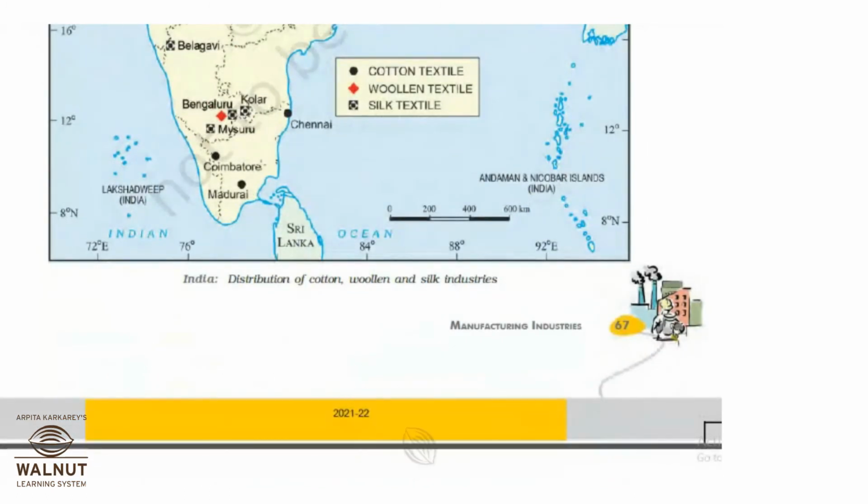Coimbatore is in Tamil Nadu. Okay. So these are the major textile industries.